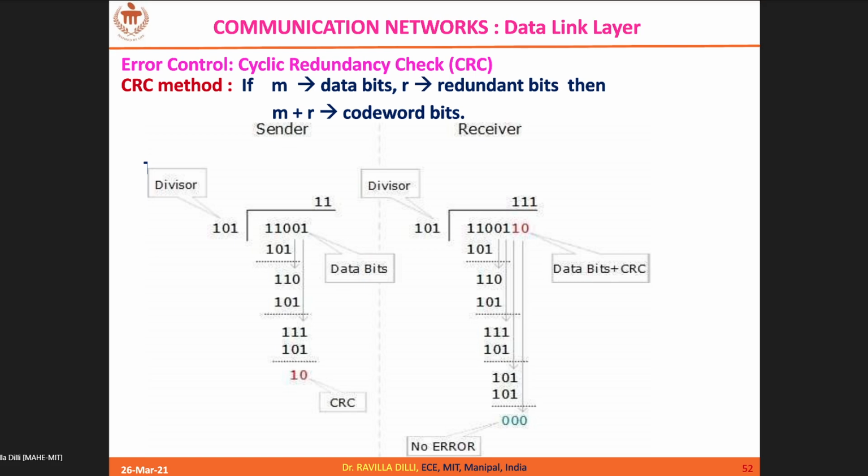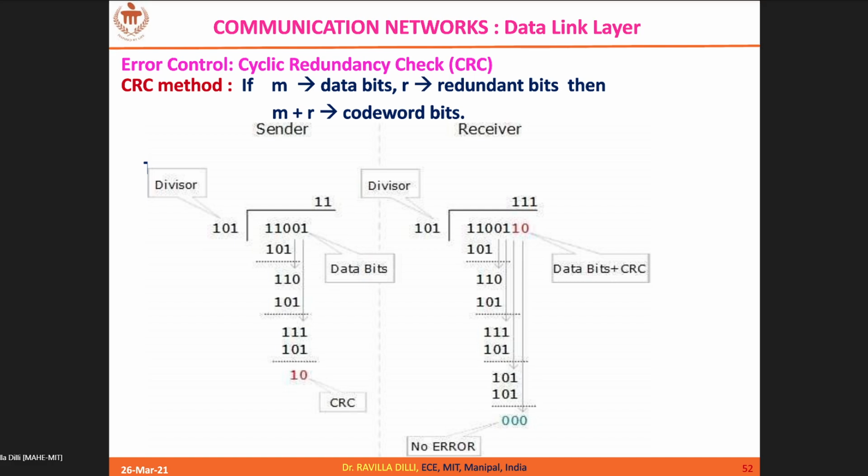And 101 is my divisor. Okay. So divisor is also called the generator polynomial. So now what I will do is, let me start the division. So 1101 is my data. So I'm trying to divide with 101.